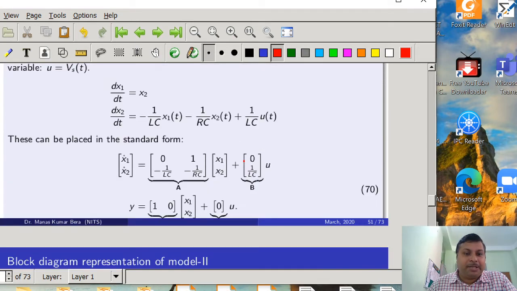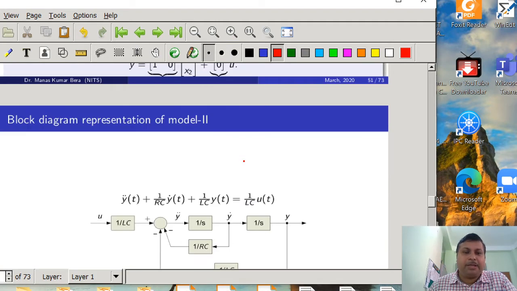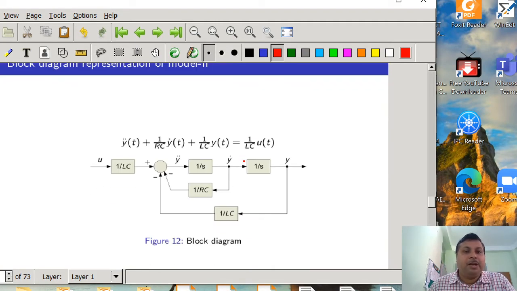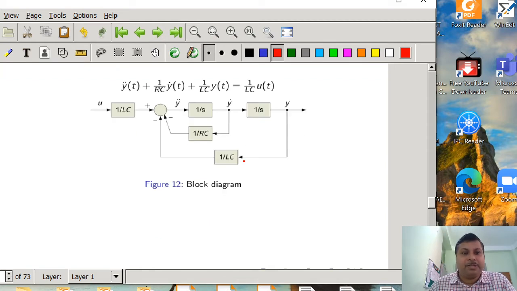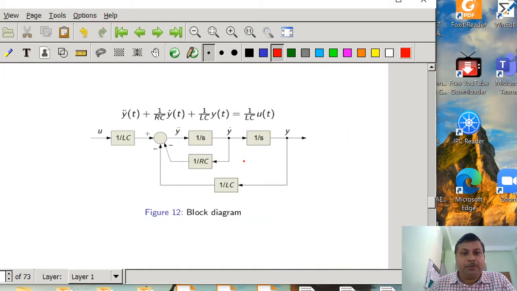We have seen that several models, I think four models, were represented for this system. Bear in mind that in place of an integrator sometimes we will write 1 by s also, because the frequency domain representation of the integrator is 1 by s.